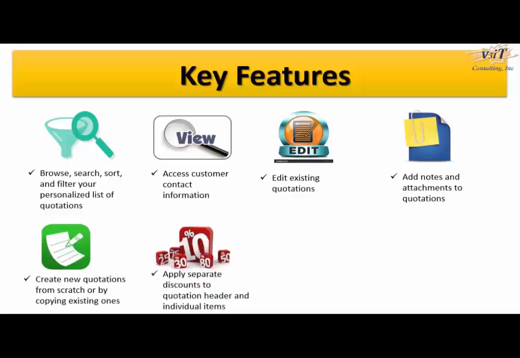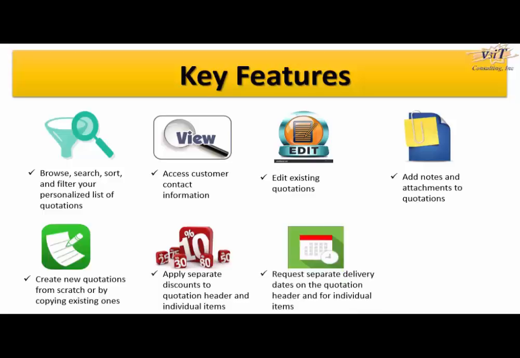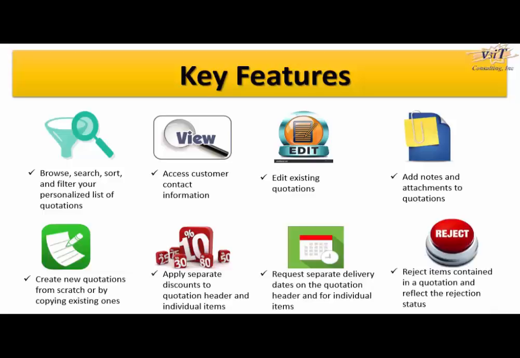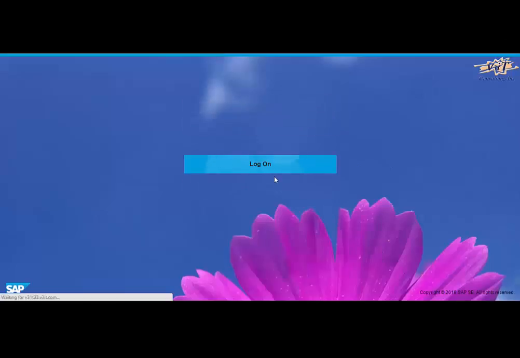Apply separate discounts to the quotation header and individual items. Request separate delivery dates on the quotation header and for individual items. Reject items contained in a quotation and reflect the rejection status of the individual items and for the quotation overall. We would now see a demonstration for the Fiori application My Quotations.